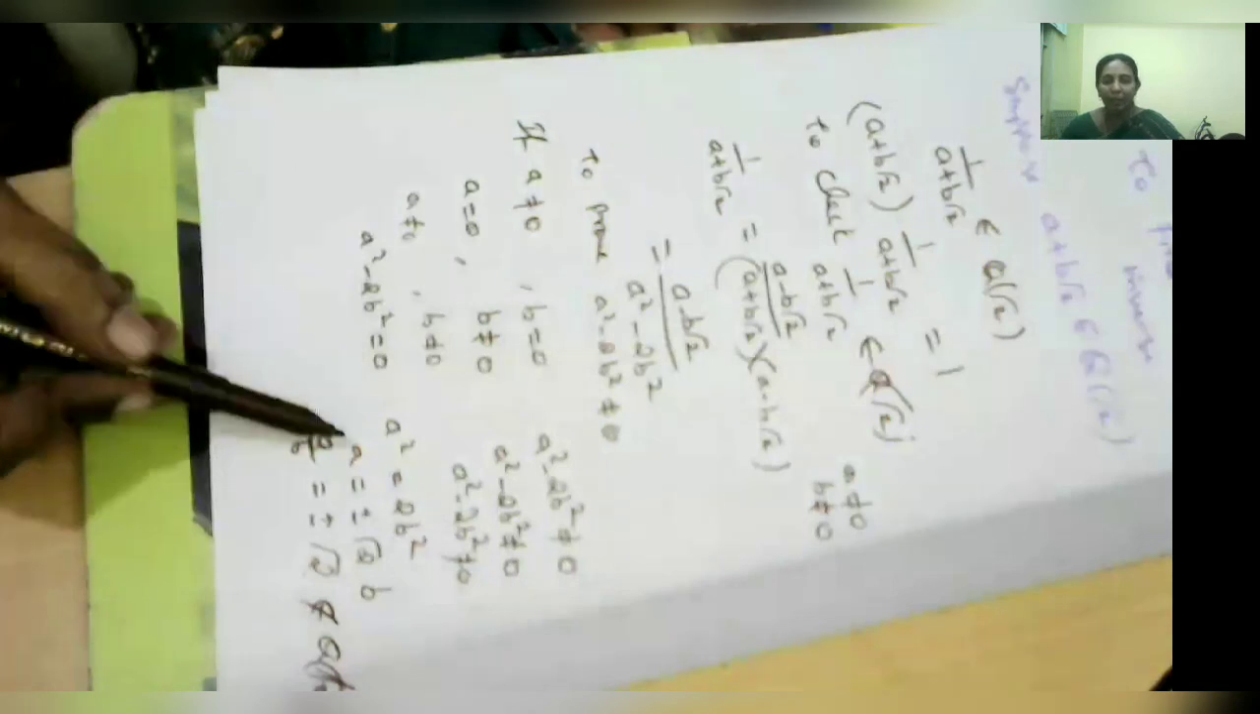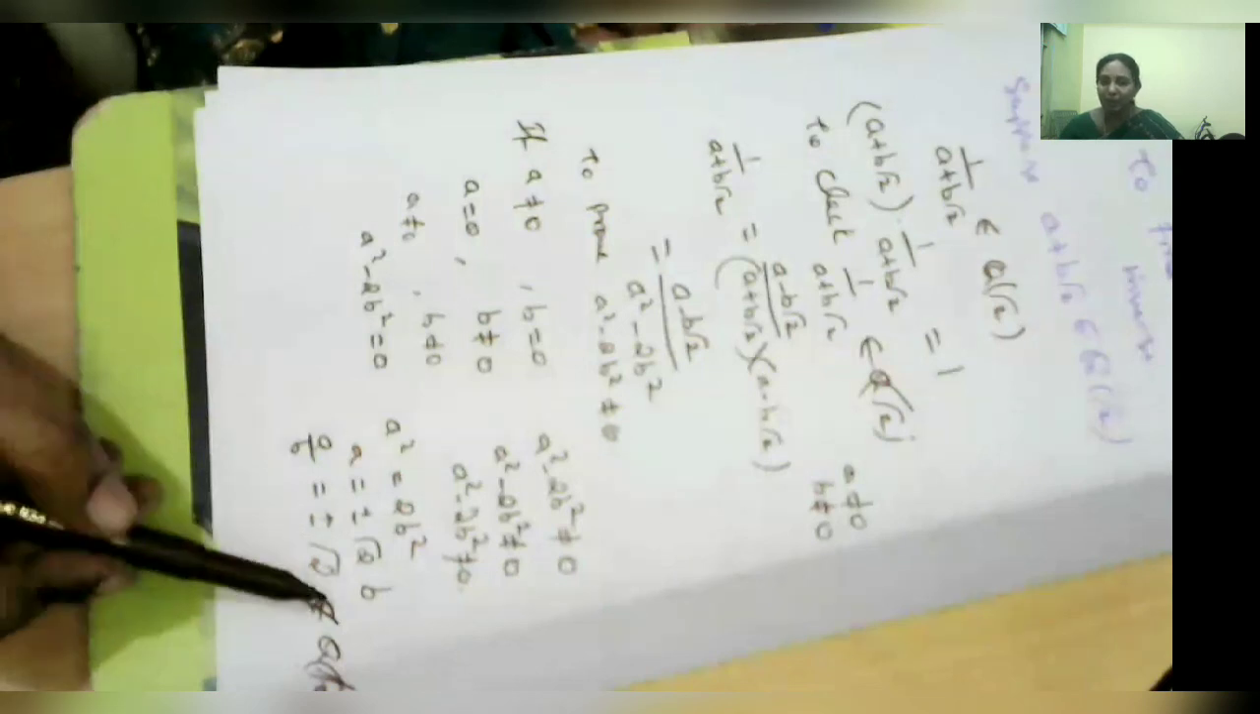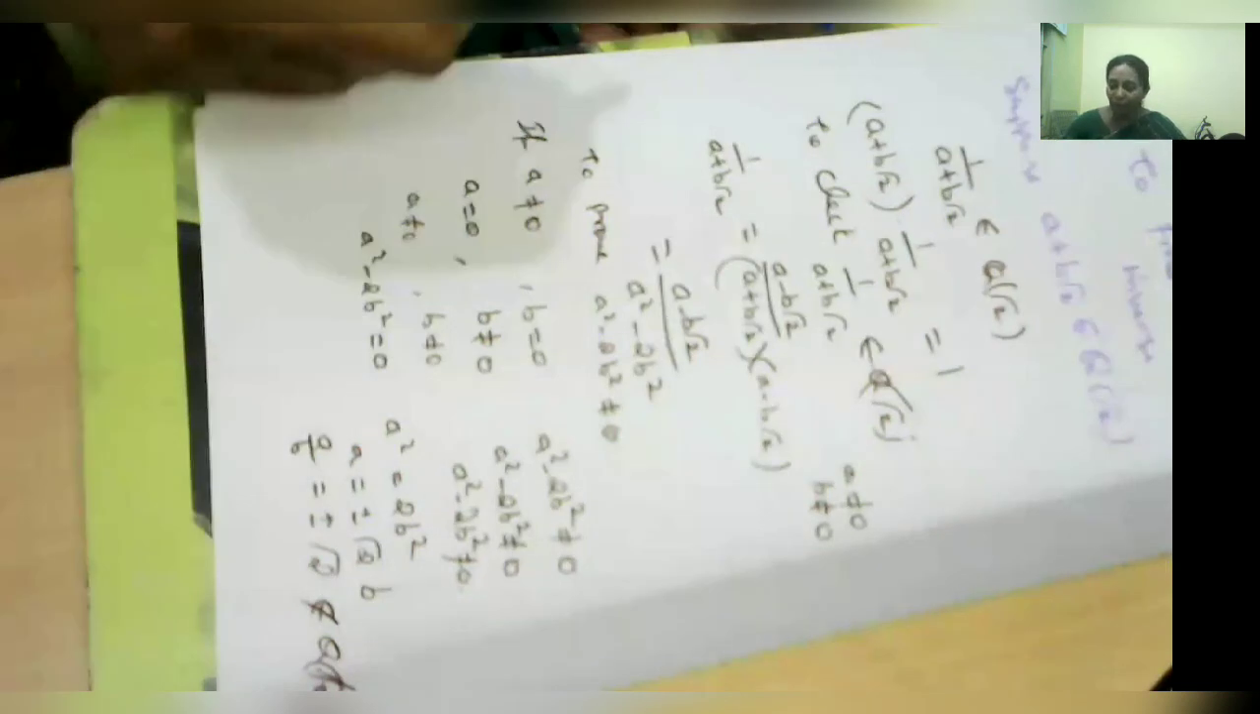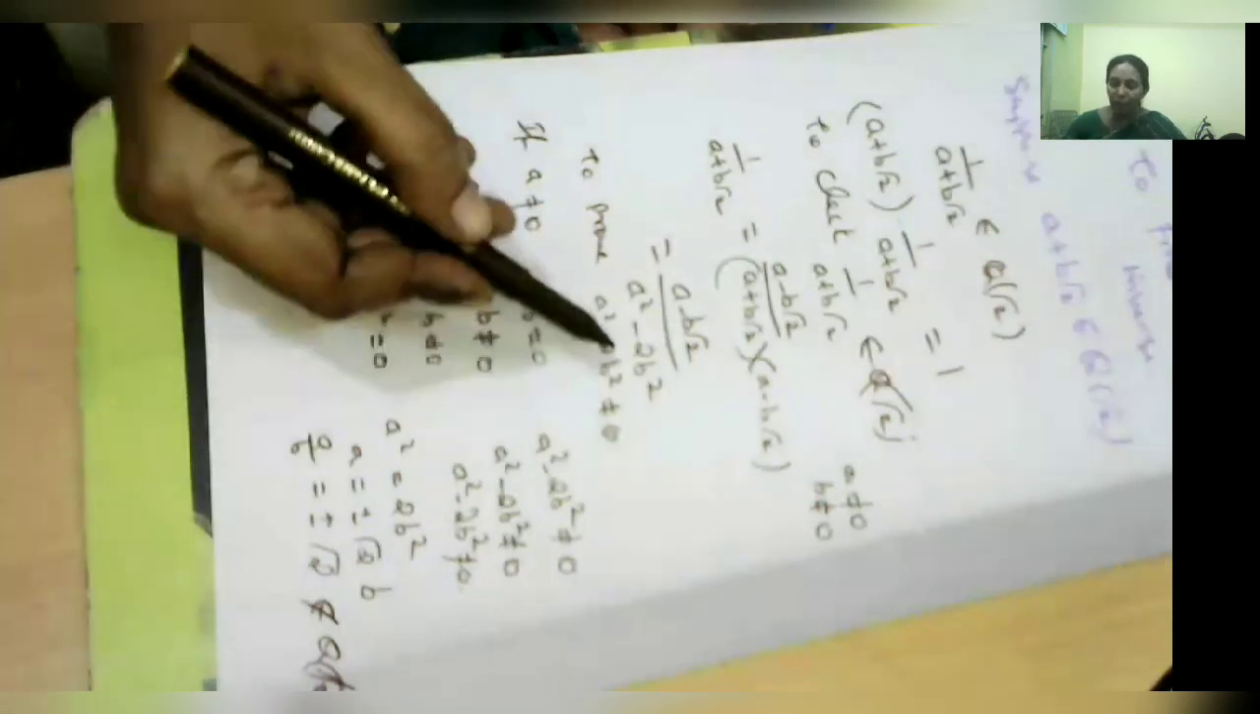Suppose a square minus 2b square equals 0; we have to check that too. Then a square equals 2b square, so we get a divided by b equal to plus or minus square root of 2. But square root of 2 is an irrational number, that is known, and our set is the set of all rational numbers. Therefore, this number square root of 2 does not belong to Q root 2. So definitely the denominator a square minus 2b square is not equal to 0.